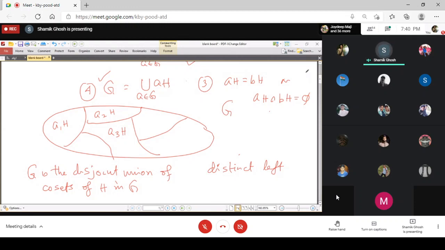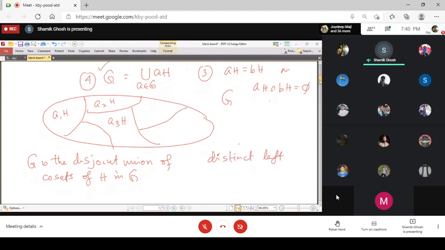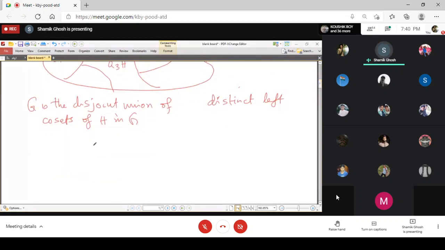And also you can look into the matter in another way. If we consider a binary relation between the elements a and b, that a is related to b if and only if aH is equal to bH, then immediately you can see that rho is an equivalence relation.